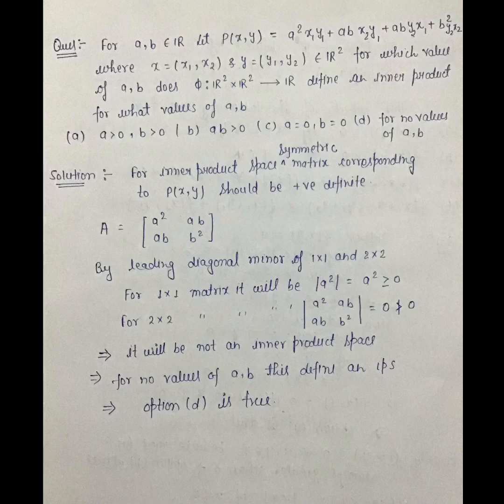Here the matrix is a square ab ab b square. By leading diagonal minor of 1 cross 1 and 2 cross 2, for 1 cross 1 we will get mod a square which is greater than or equal to 0, and for 2 cross 2 determinant of a square ab ab b square is equal to 0, which is not greater than 0. It will not be an inner product space. This implies for no values of a comma b this will define an inner product space. This implies option D is true.